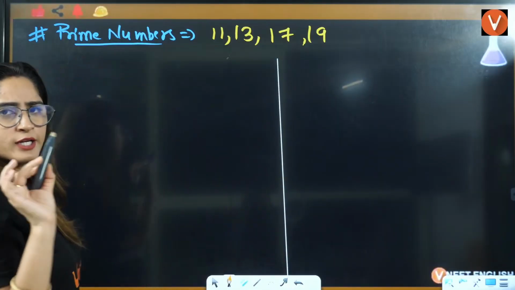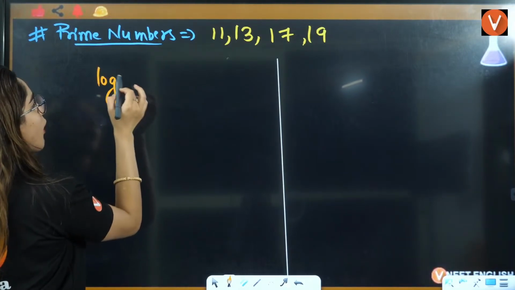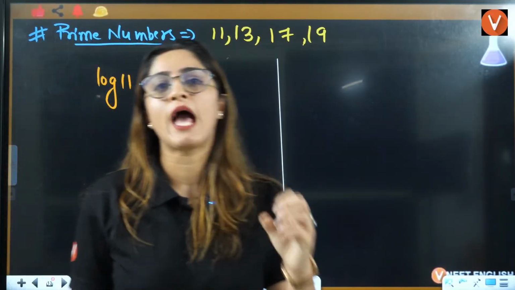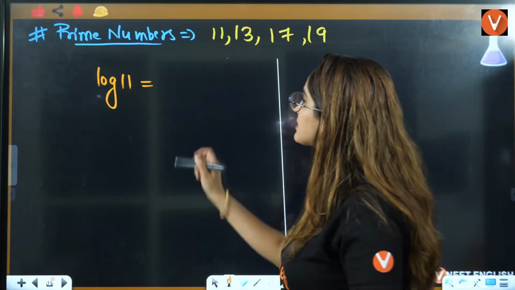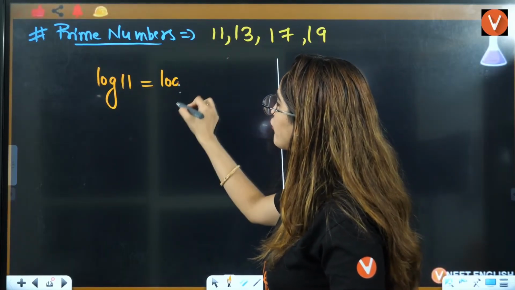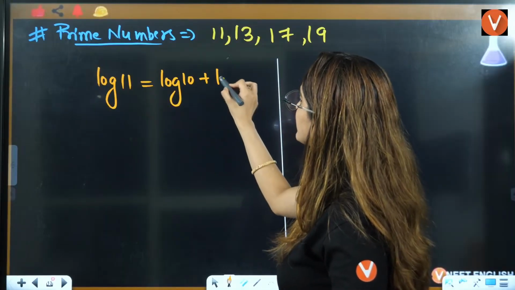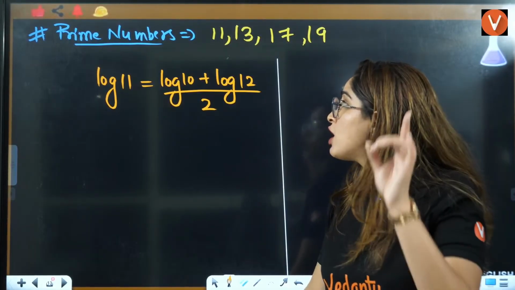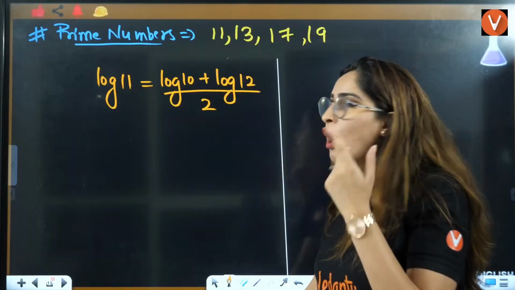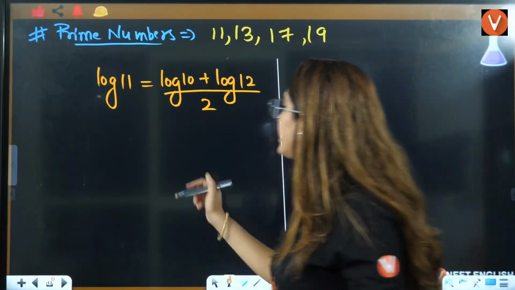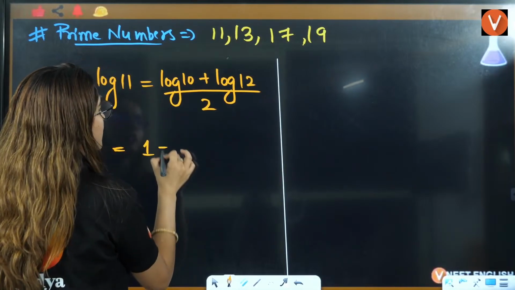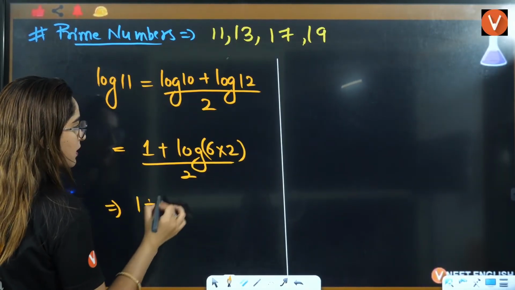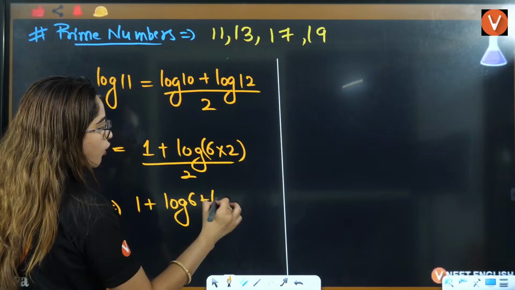Okay, I'll also give you one hint about log 13, right? Now, if I talk about log 11, what is log 11? Whenever you have to calculate log of a prime number, you will take one number less, that is log of 10. You will take one number more, that is log of 12, divided by 2. That is going to be the value of log 11, right? Log 10 is 1. Log 12 you can calculate easily, right? Log 10 is 1 and log 12 is 6 into 2 by 2. That means it will be 1 plus log of 6 plus log of 2.